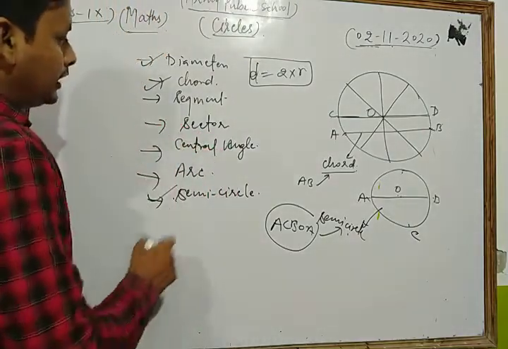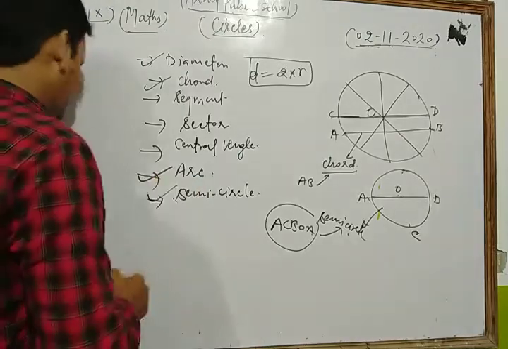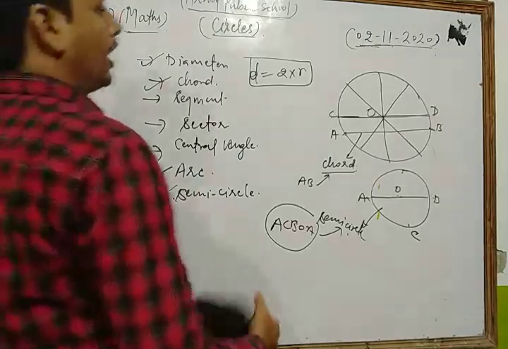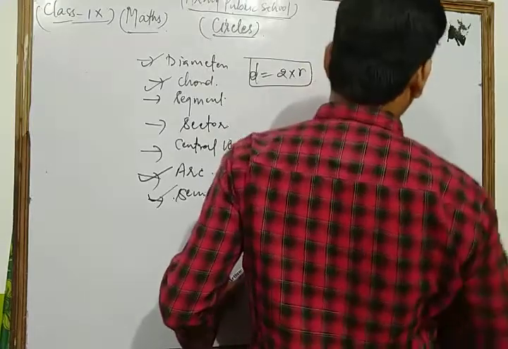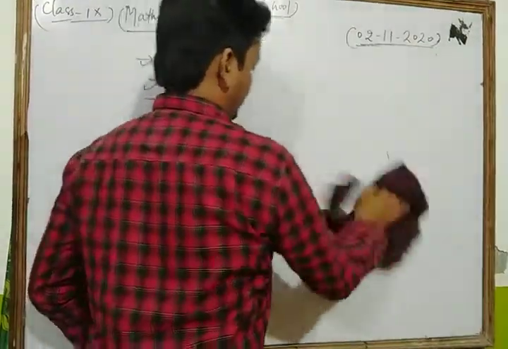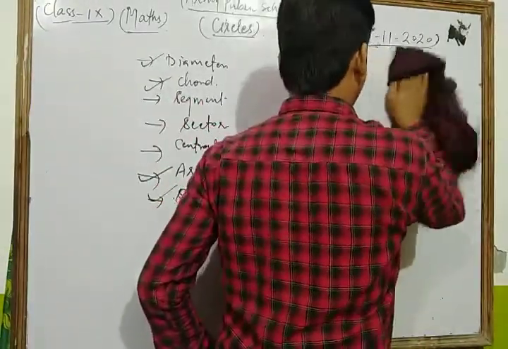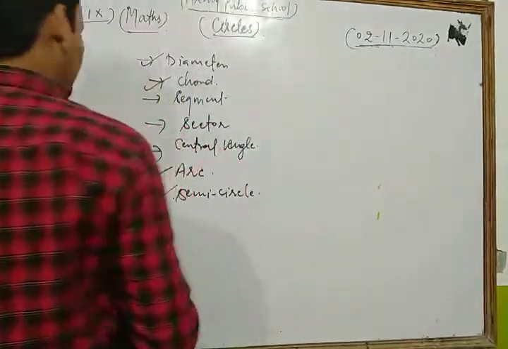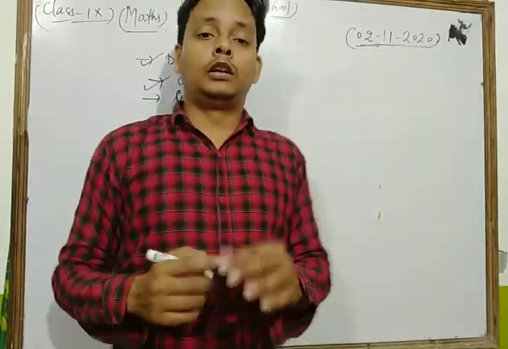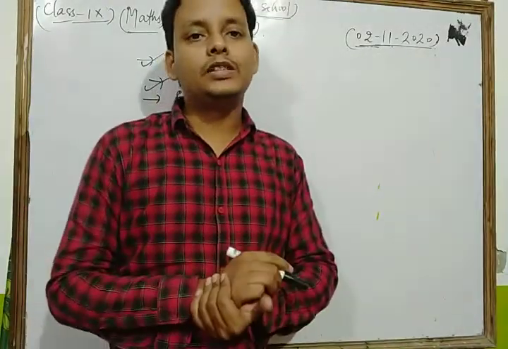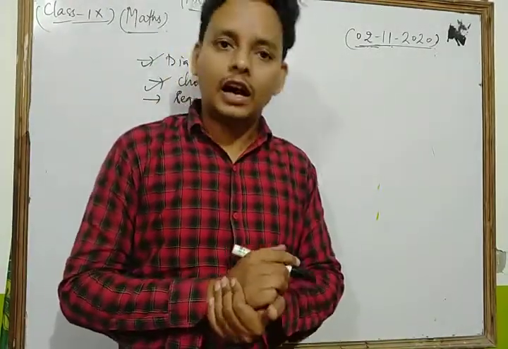Now dear students, we discuss the arc. What is the concept of the arc of the circle? Let's see. Dear students, a continuous piece of a circle is known as the arc of the circle.